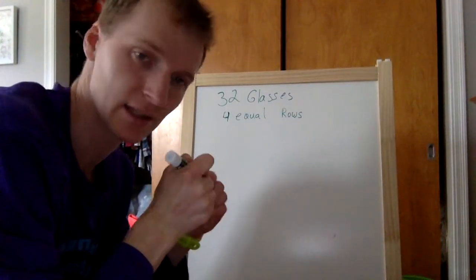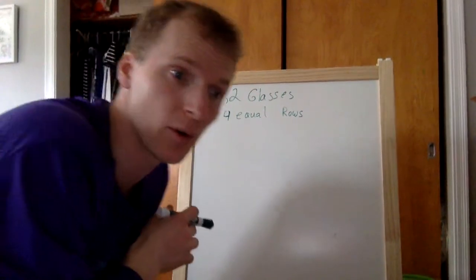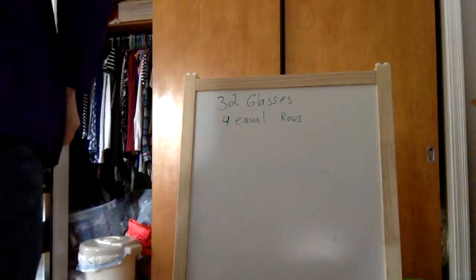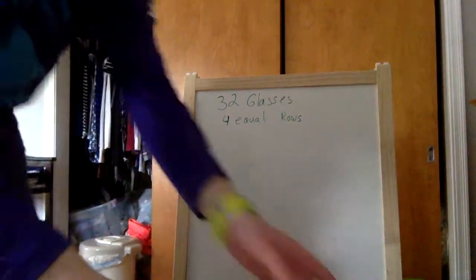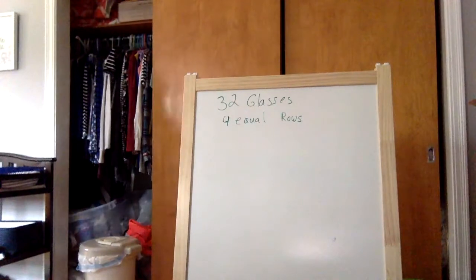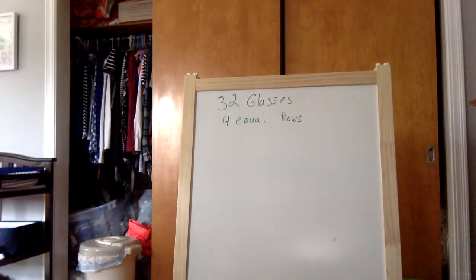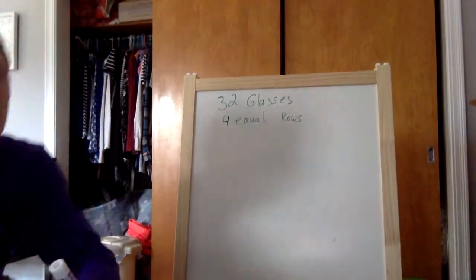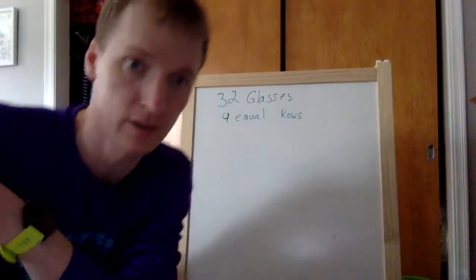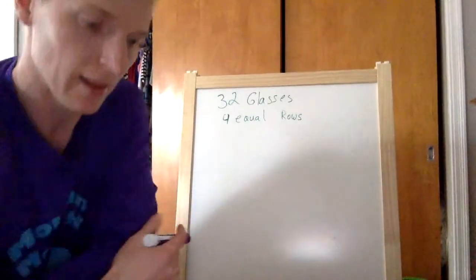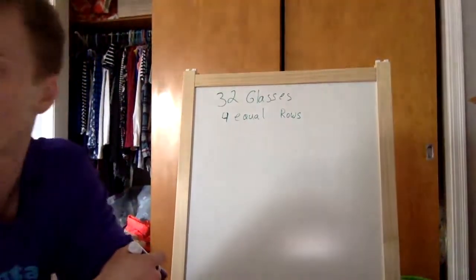How many glasses are in each row? So what they're doing is they're dividing 32 by 4. How many rows do we have? 4 rows. They want to know how many are in each row.